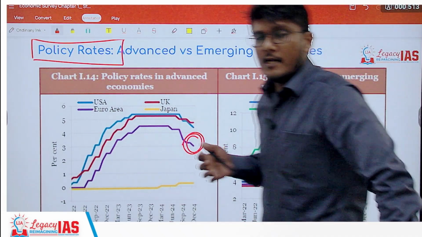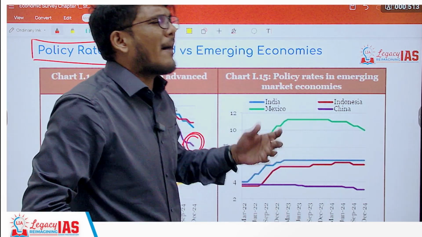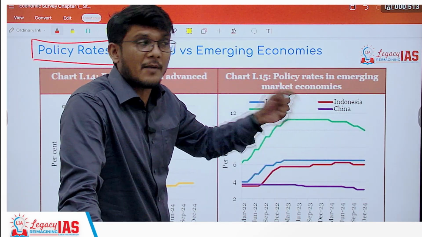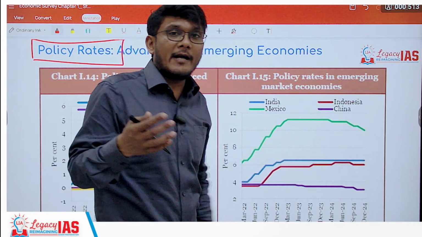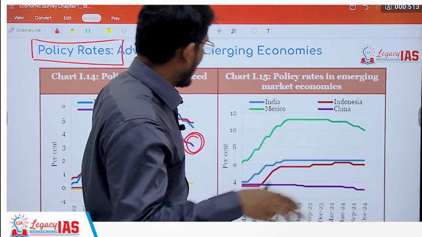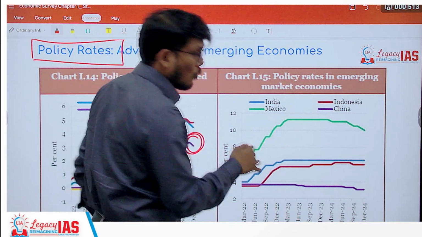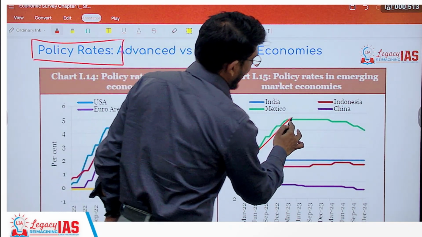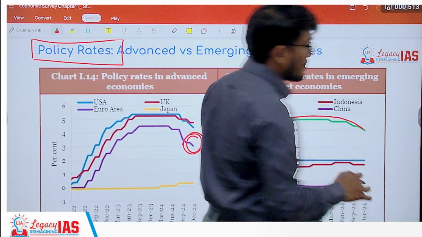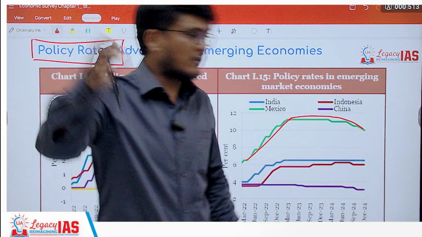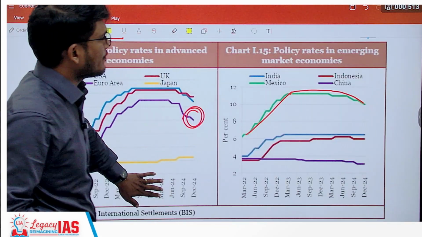Since it is on a higher side, you might have to increase the policy rate, but we have not done it yet, because if we do that, growth can get impacted. So the policy rates to maintain inflation kept on going high, but growth can suffer. So it has stabilized and it may come down to further the growth. We'll see how it boils down.